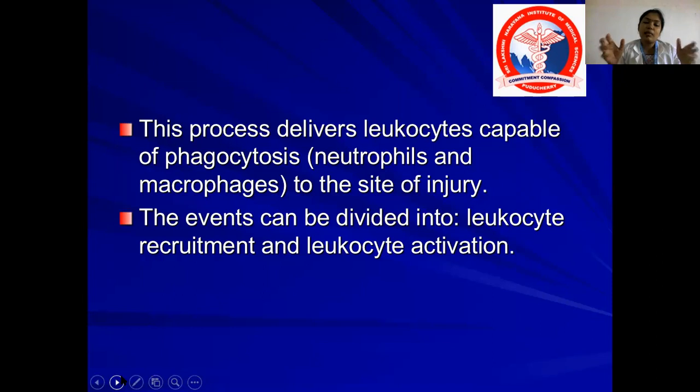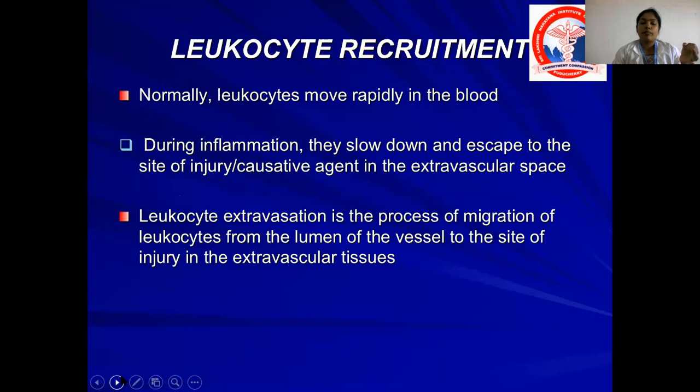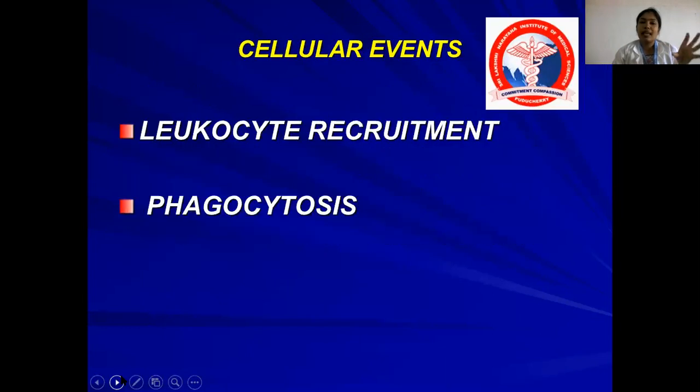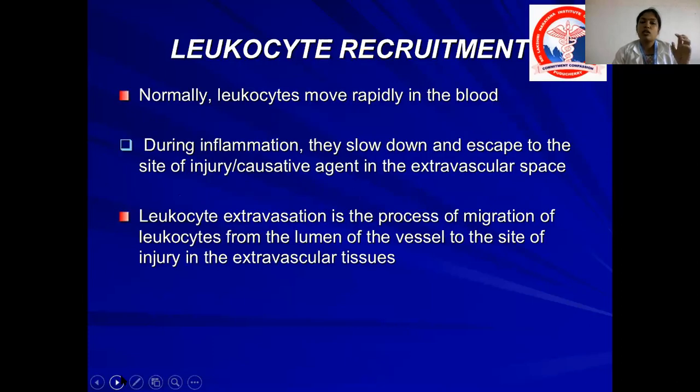So these events can be divided into two types: leukocyte recruitment and phagocytosis. Normally, the leukocytes move rapidly in the blood along with the RBCs. The periphery of the blood vessels is usually occupied by plasma. This is called normal laminar axial flow. That means the RBCs and WBCs will flow in the center, and at the periphery there will be plasma.